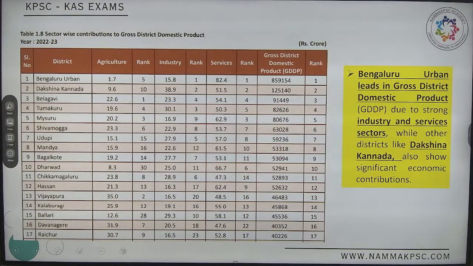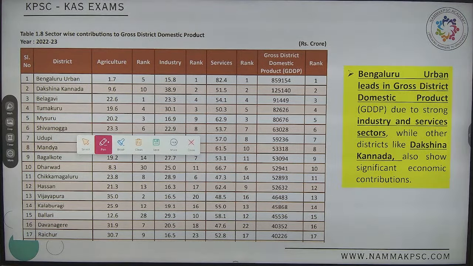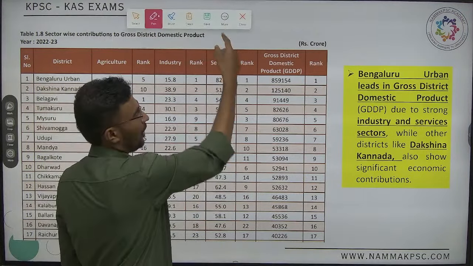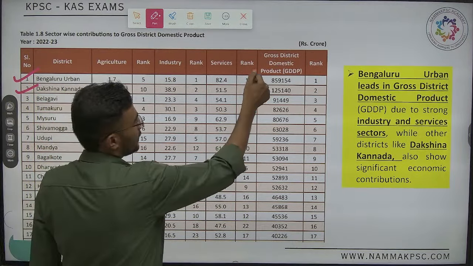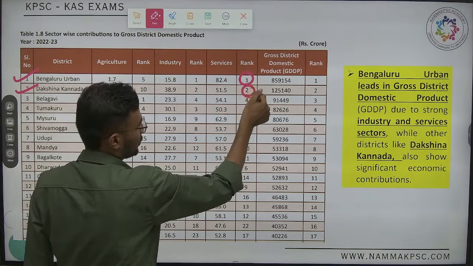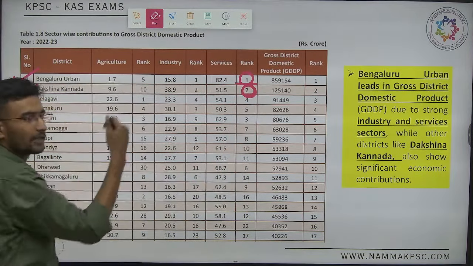Next one, services. See, example, they won't ask about services. They'll ask a question either on industry or agriculture, because everyone knows about services. Obviously, Bengaluru, followed by Bengaluru as well as Dakshina Kannada in services. Yes or no? With respect to services, it is 1 and 2.